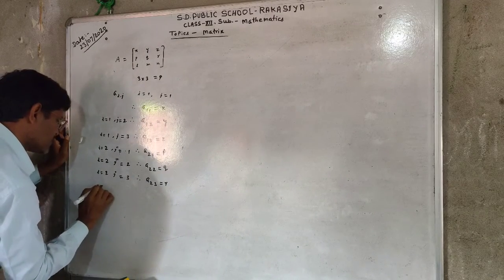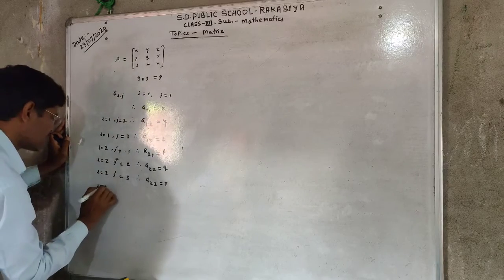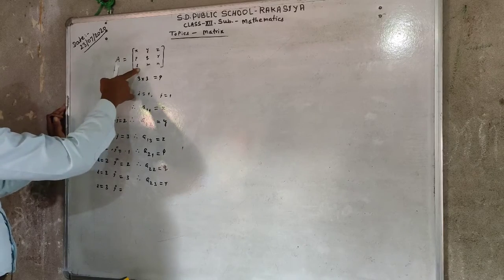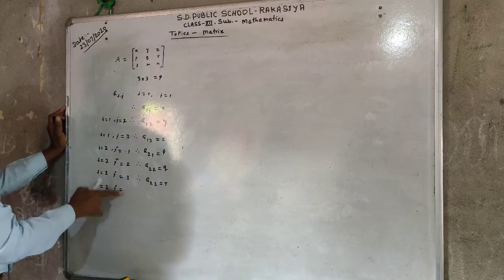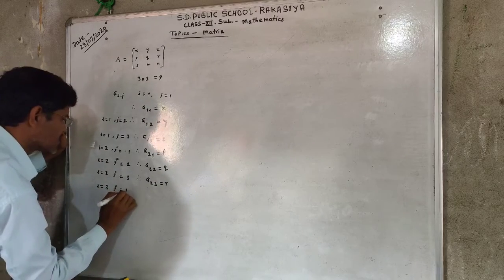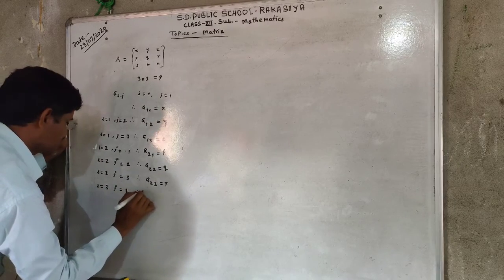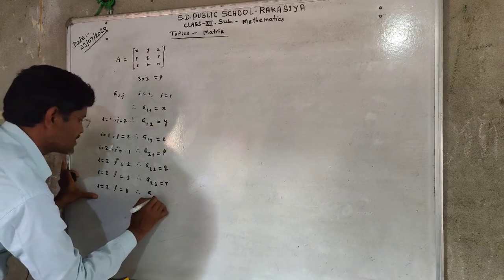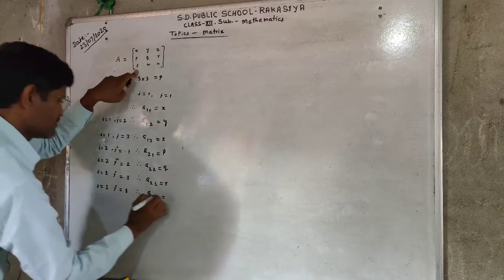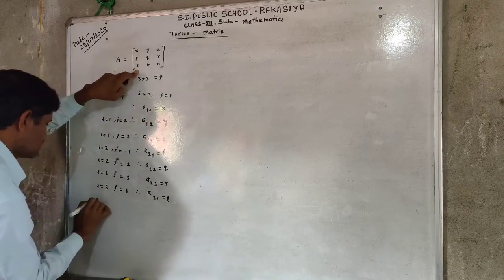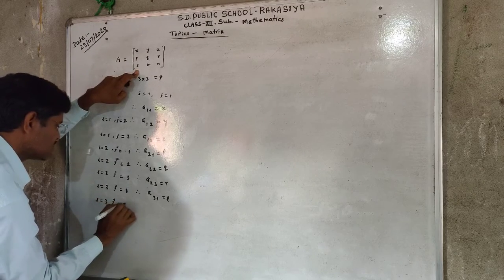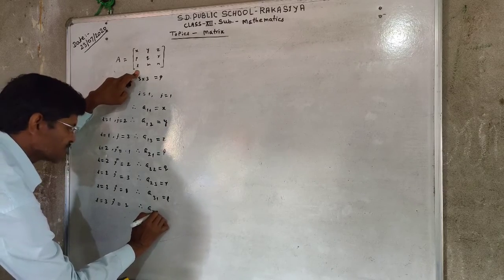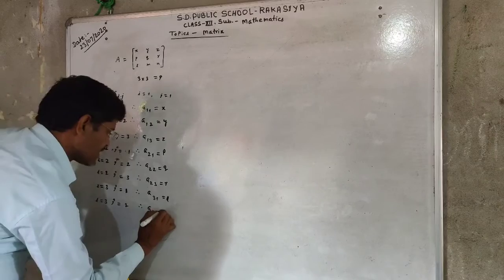In the third row, the value of i is equal to 3, and suppose that the element which lies at the third row and first column has j equal to 1. Therefore, the position of the element is a31 and it is L. If i equal to 3 and j equal to 2, therefore the position of the element is a32.